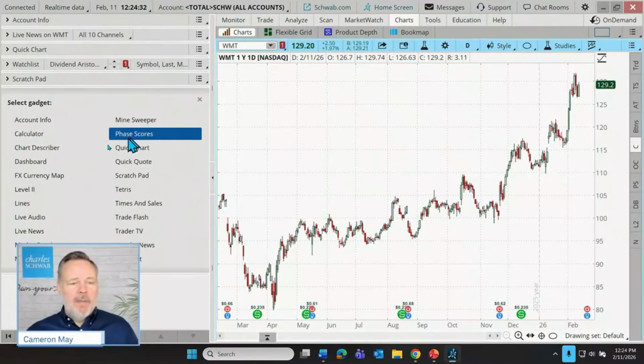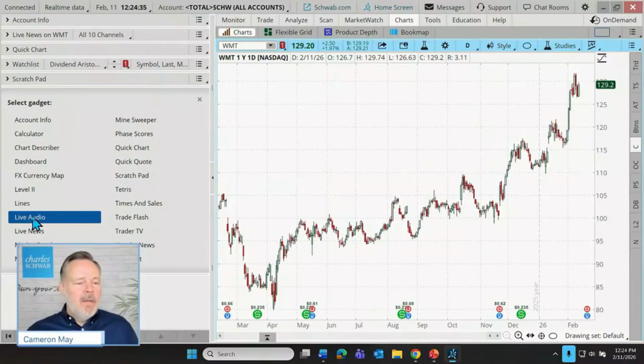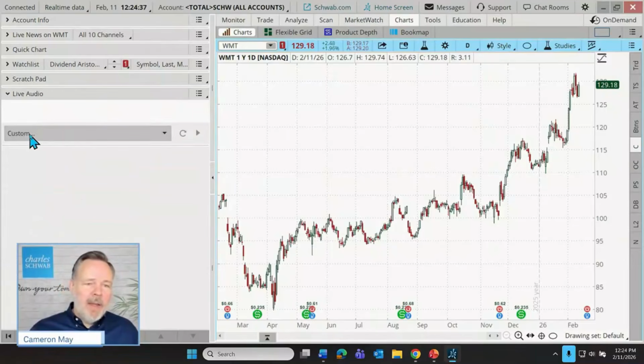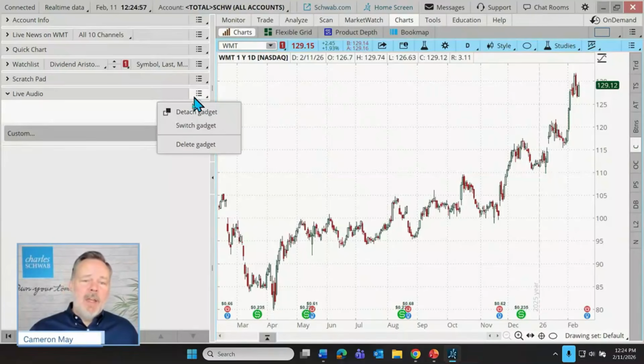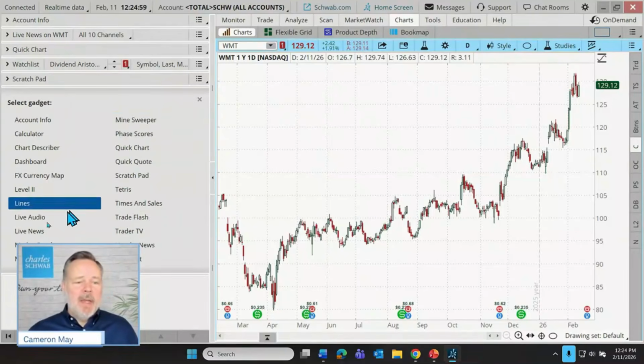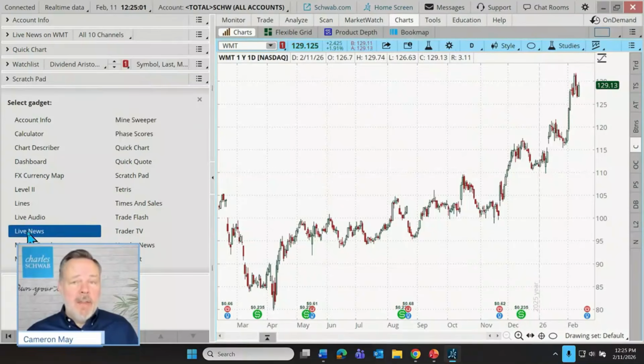Let's switch on from lines. Well, live audio. Live audio is where we can access, maybe we have a favorite online audio service we like to listen to. So we can refresh for a list of available services. We can seek a custom service if there's one that we like to listen to. It's literally like an online radio program or something like that. That's what live audio is. So I won't spend too much time on that. Live news, on the other hand, very different.